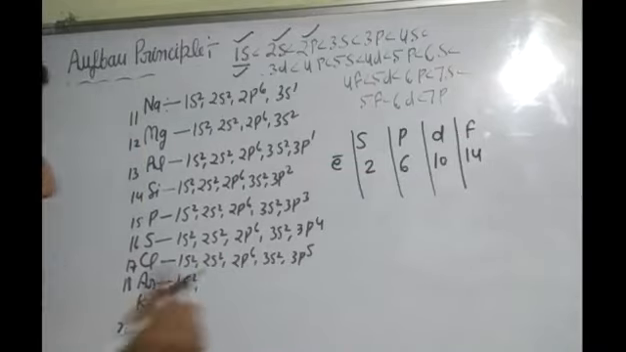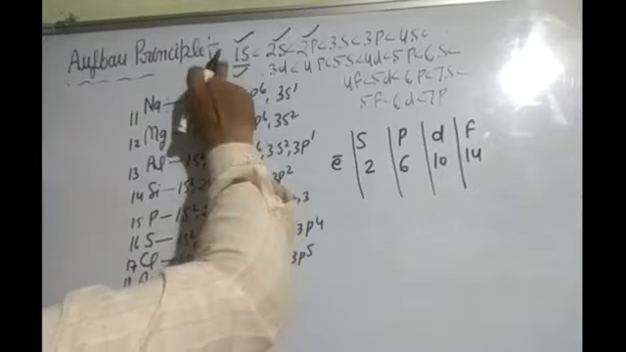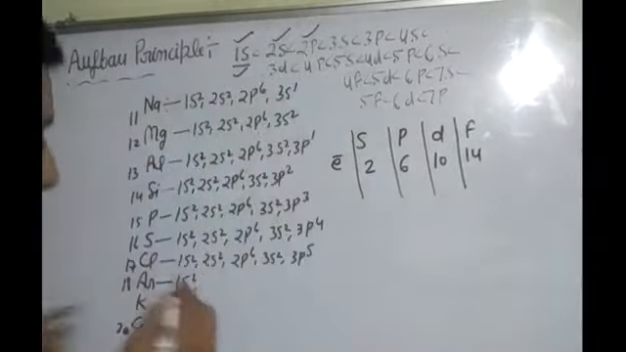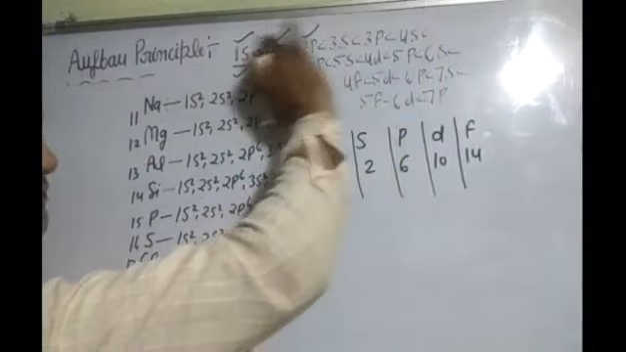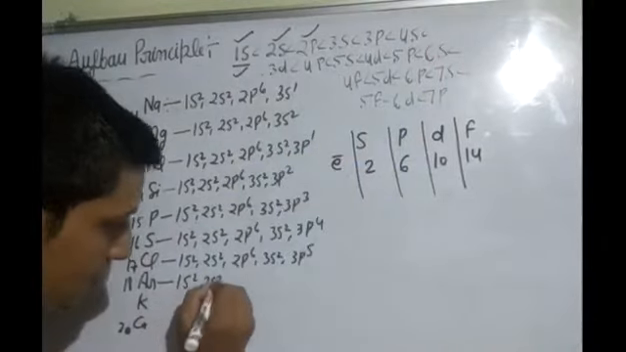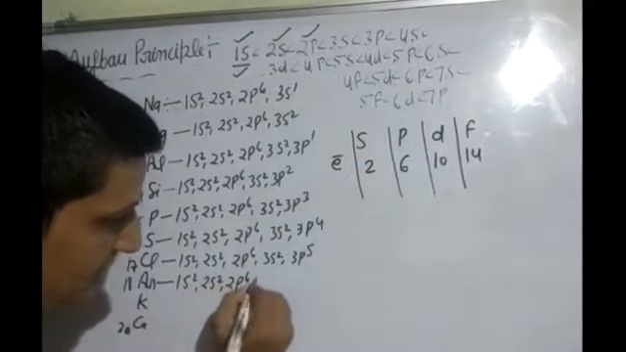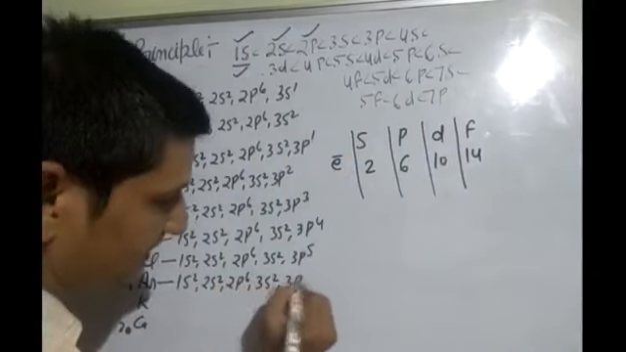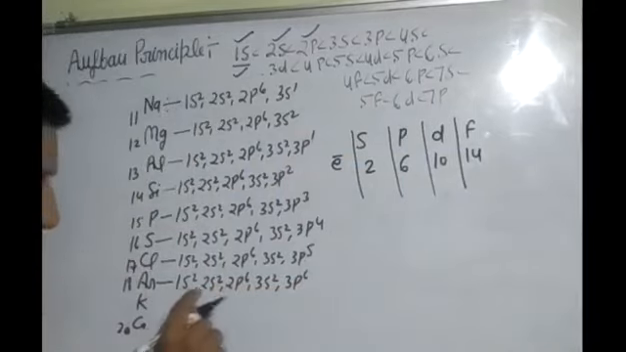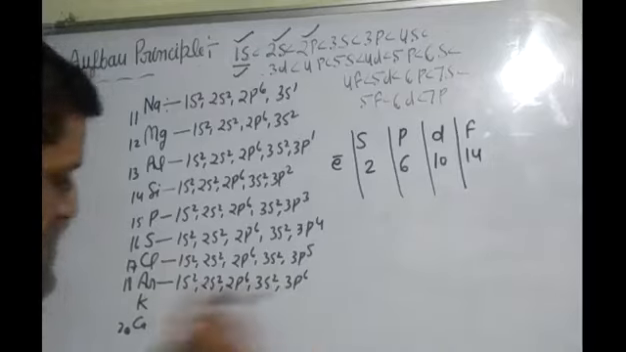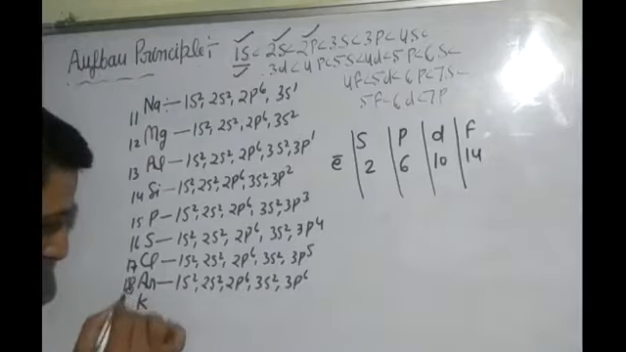Next 18. 1s2 and filling rule is start from here, 1s2, 2s2, 2p6, 3s2, in this way. This is the order of filling of orbitals: 1s2, 2s2, 2p6, 3s2, 3p6. Okay, 2 plus 2 is 4, 6, 10, 12, 6 is 18. After 18, next is 19.